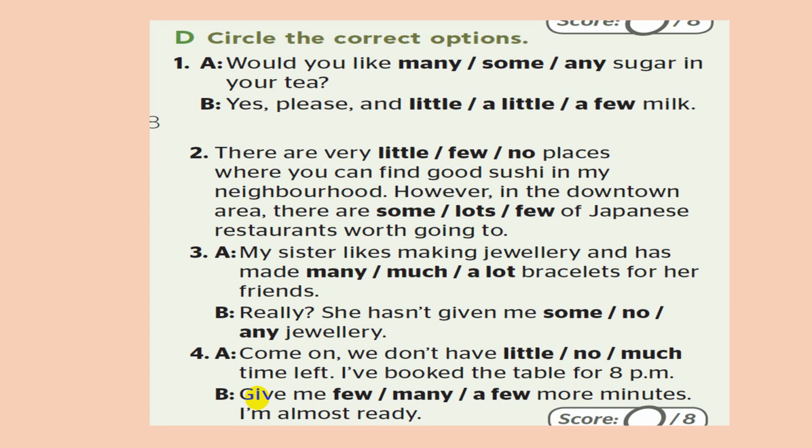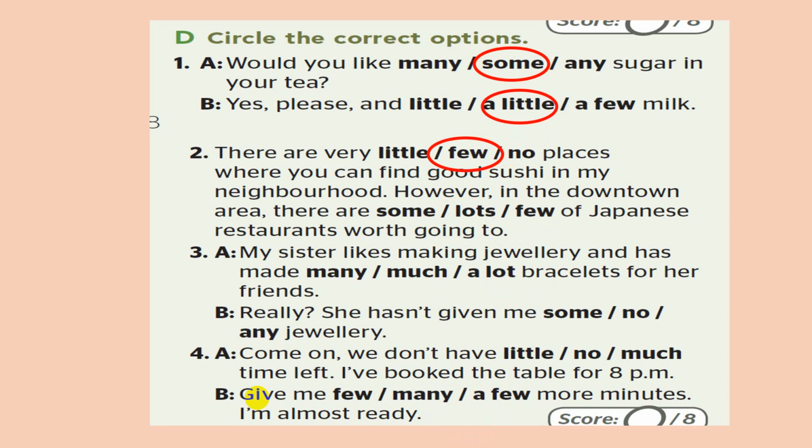Move on to exercise D. Pause the video and answer the question. Have a look at the first one. Would you like some sugar and tea? So I'm offering something, an offer or request, I use some. Yes please, and a little or few milk. I have milk, which is uncountable. A little milk, okay?